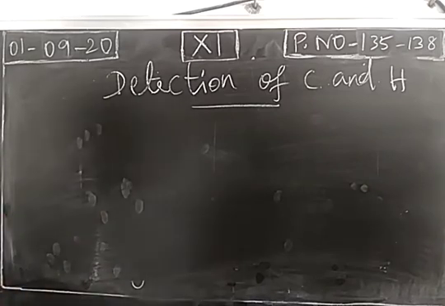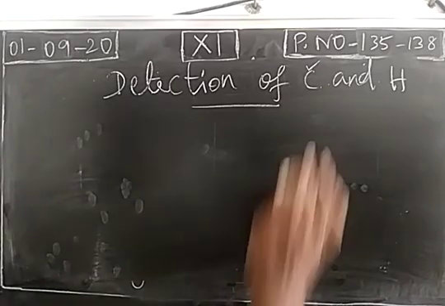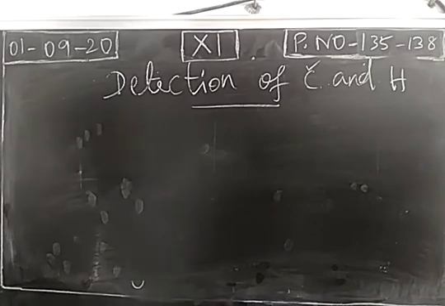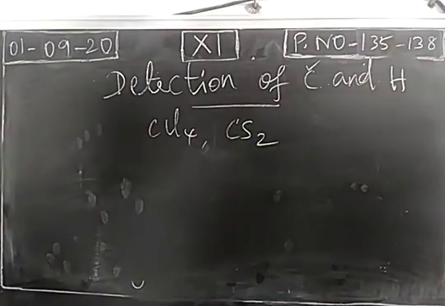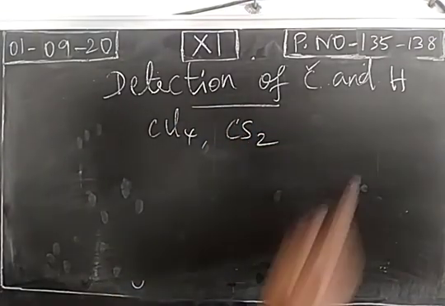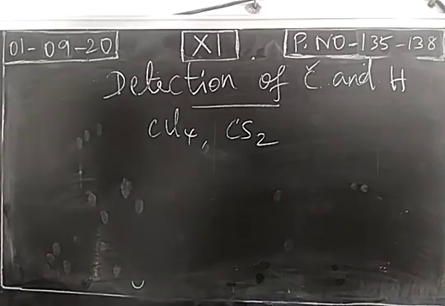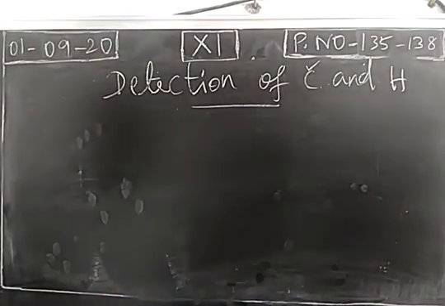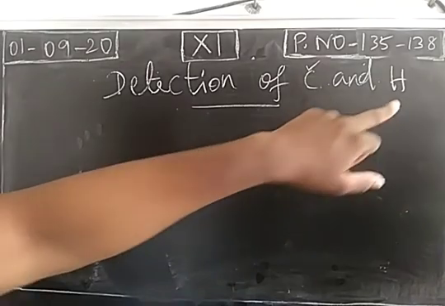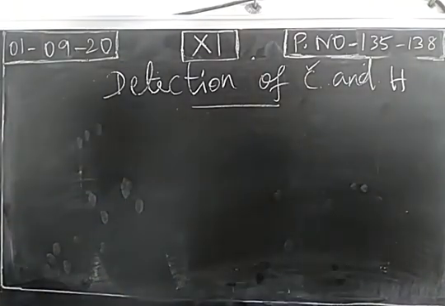We know that organic compounds are hydrocarbons and their derivatives. So in all the organic compounds, carbon will be there. We don't have any organic compound without carbon. Hydrogen is present in almost all organic compounds except a few like carbon tetrachloride or carbon disulfide. So in a few organic compounds, hydrogen is absent, but in most, hydrogen will be present. These two atoms are very important in the organic field.